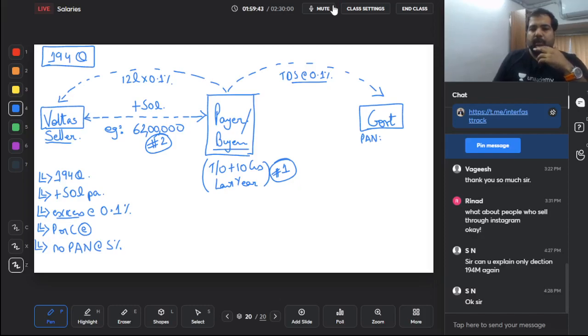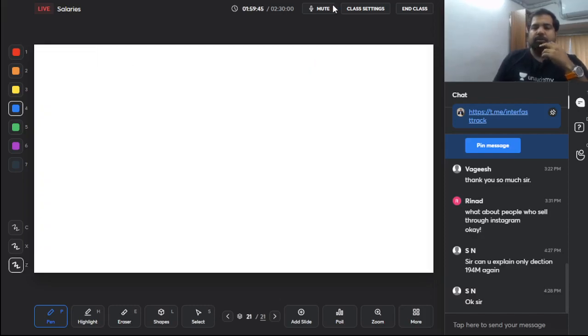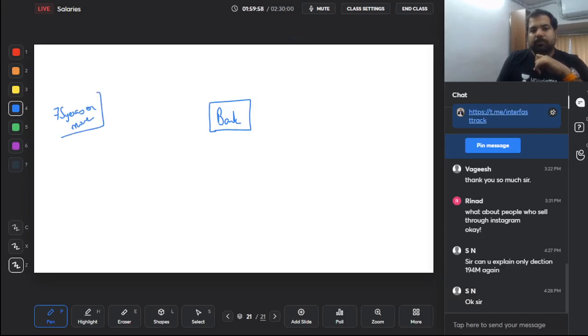Alright, and with that, guys, we come to the last section. This is a bank, and this is a very old person, that means someone who's 75 years or more. He is earning two incomes: pension income, which comes in this bank only, let's say this is HDFC Bank, Bangalore, and he also earns interest income. Both are in the same bank.